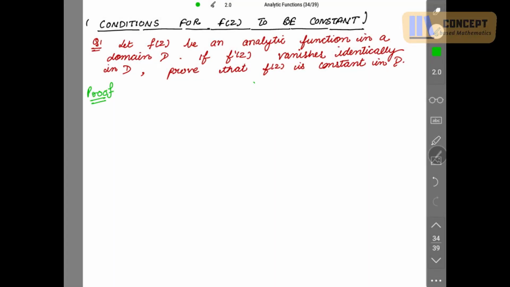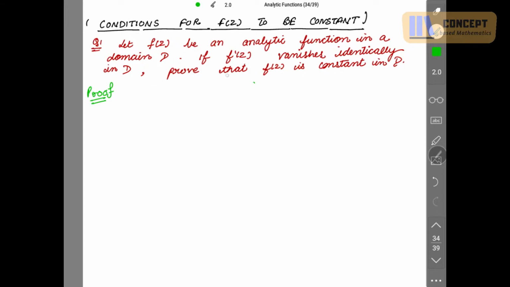Yes, good morning everyone. Today our topic is based on the conditions for f(z) to be constant. Here are some exercises in which we will prove under what conditions f(z) can be a constant in D. So to start with, there is the first question. Let f(z) be an analytic function in a domain D. If f'(z) vanishes identically in D, prove that f(z) is constant in D.